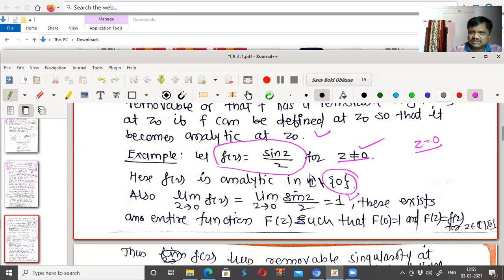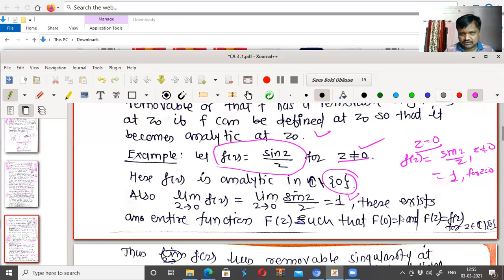How can you remove this removable singularity? By redefining this function as sine z upon z for z not equal to 0, and it is equal to 1 for z equal to 0. If I redefine this function in this way, then the function is now analytic at z equal to 0.